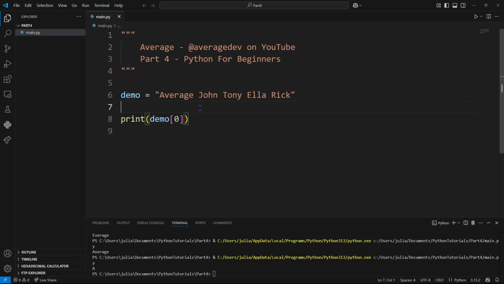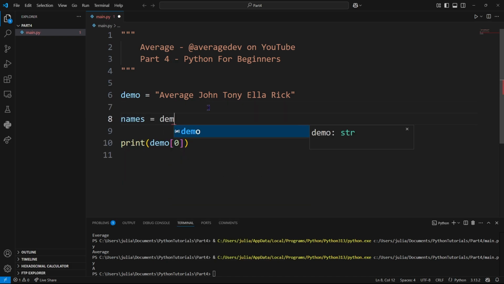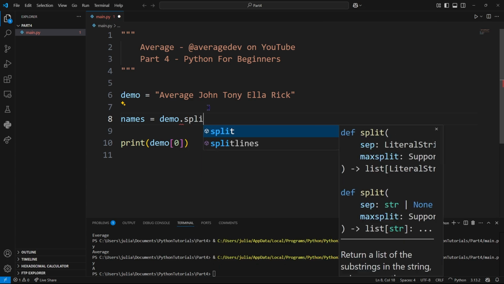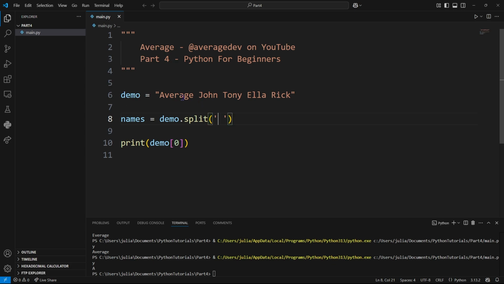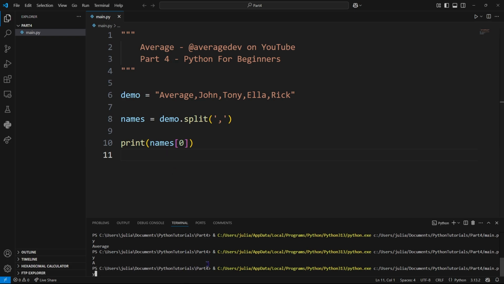So how are we going to turn this into a names array? Well, we can do that pretty easily by declaring a new variable, typing in demo, and using another function called split. Now, whatever is typed inside of here, so if we do a space, we'll split our string into an array and use this character or string or whatever as the kind of delimiter. So imagine if these were commas instead, right? You could easily by yourself tell which words are separated by what. So we can tell the compiler what to separate each string with, which in this case would be a comma. And now if we print name 0, we should get average.